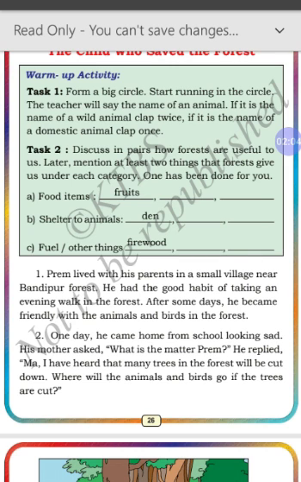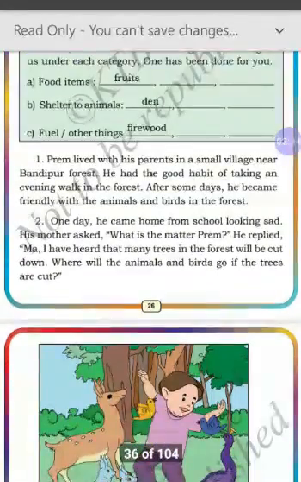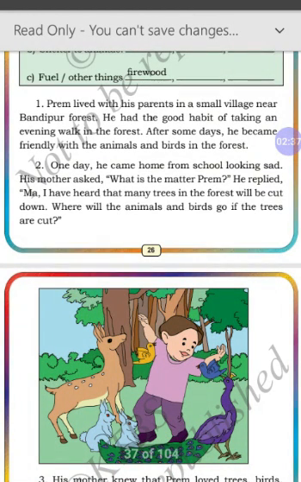He had the good habit of taking an evening walk in the forest. So Prem had a good habit. What was that? Taking an evening walk in the forest, going for a walk in the forest in the evenings. After some days, he became friendly with the animals and birds in the forest. So when he continuously goes for a walk, obviously friends are made. So what were the friends for Prem? Some animals and birds in the forest. Now let's look at the second paragraph.